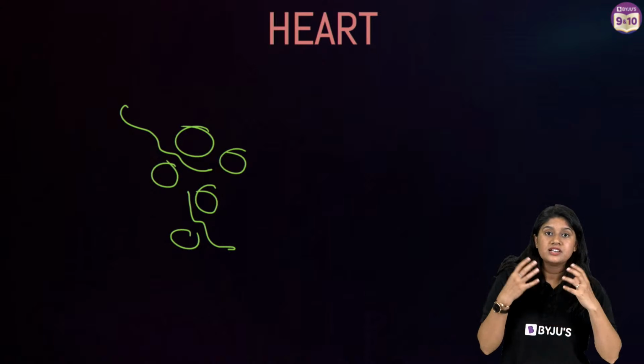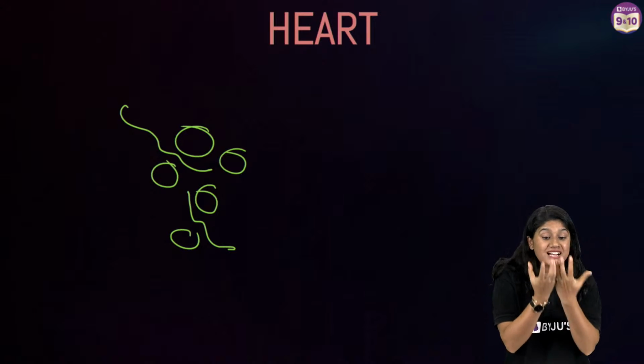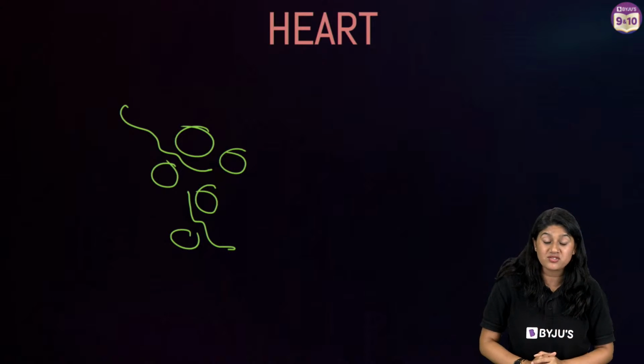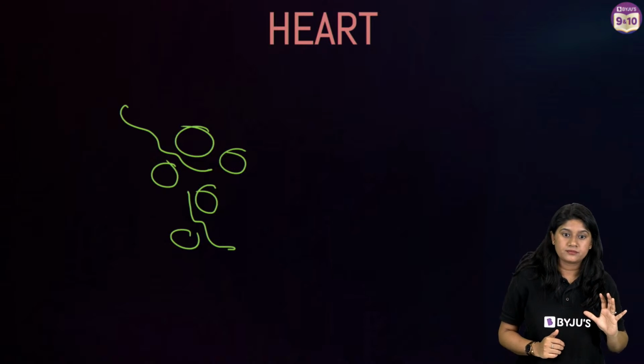Systole, diastole. Systole is when the contraction of the heart happens, we call it systole. When relaxation happens, we call it diastole. If you want to study more, come to tomorrow's class. We'll learn about systolic and diastolic pressure and blood pressure also.